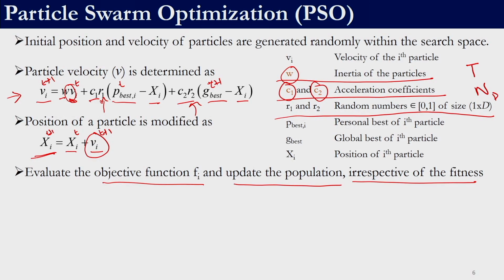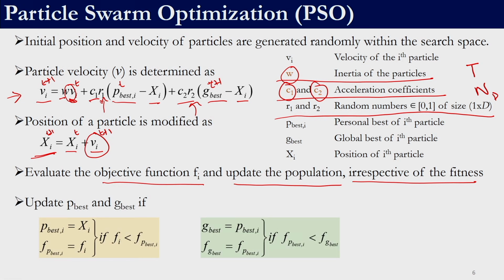This is unlike TLBO, wherein we employed a greedy selection mechanism. If and only if the new solution was good, it was taken into the population. In PSO, it is not like that. The new position is always going to be taken into the population, right. So, that is one major difference between TLBO and particle swarm optimization.